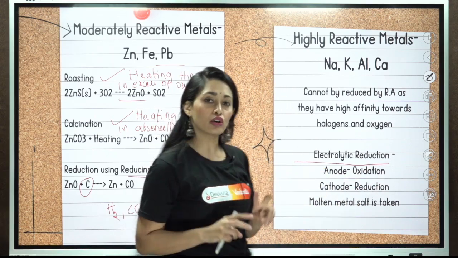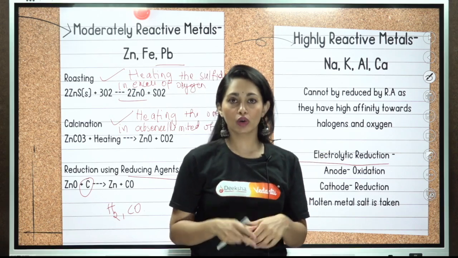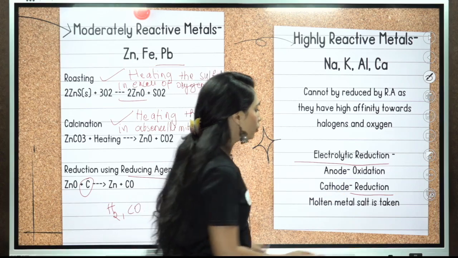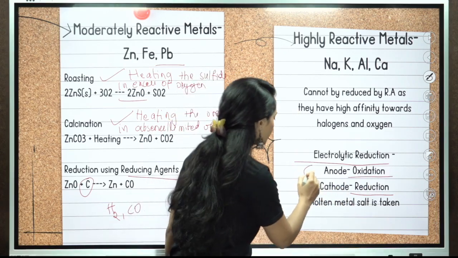Here we are going to take two electrodes. One is cathode and another one is anode. At cathode, what is going to happen? Reduction is going to happen. At anode, oxidation is going to happen. So cathode is the negative electrode, anode is the positive electrode.